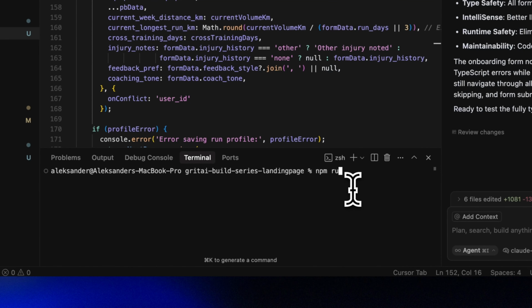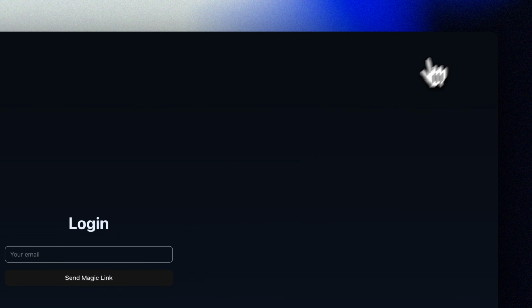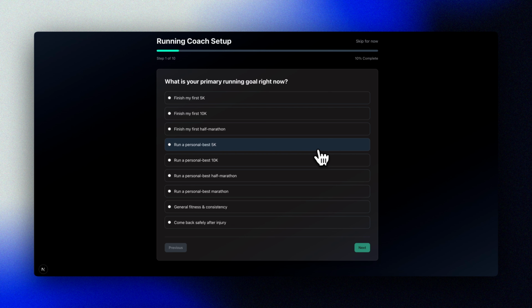Okay, that's enough code review for now. Let's test this thing and see if it works. Wow, I was not expecting everything to work on the first try. That's really cool. And it looks great with a progress bar and everything. Let's test it out by going through each step.